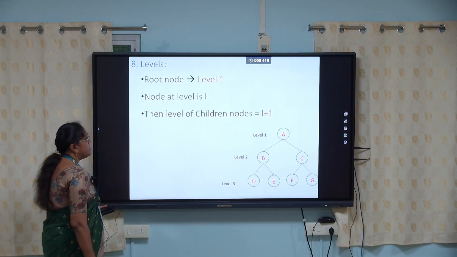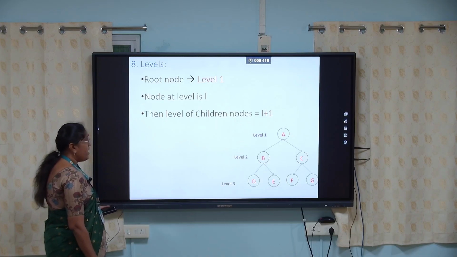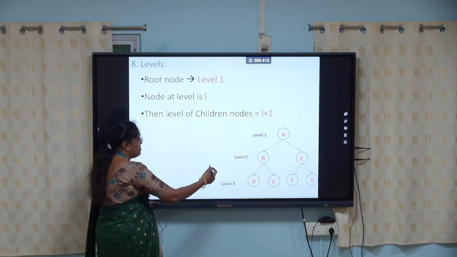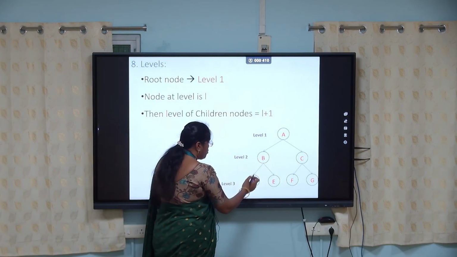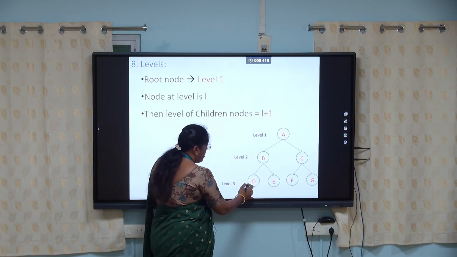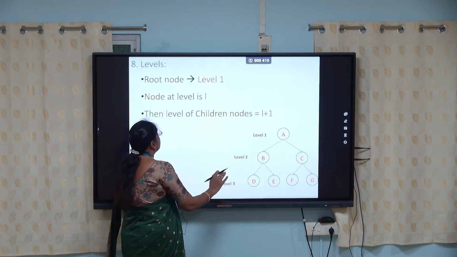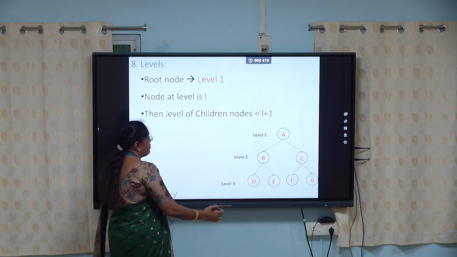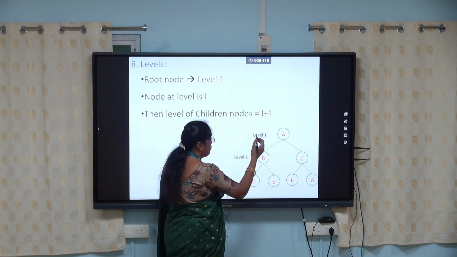Next, level. The root node is level 1, the next node B is level 2, and the next node is level 3. The level of children nodes is the parent's level plus 1.